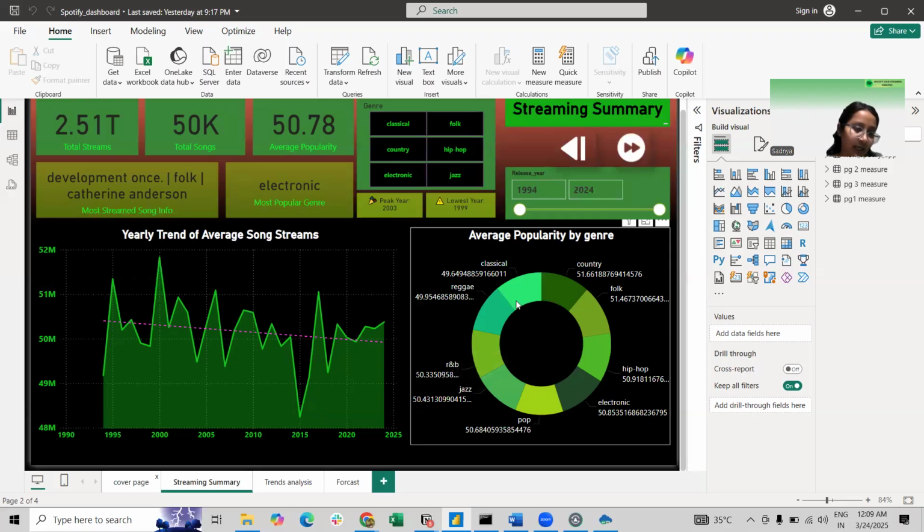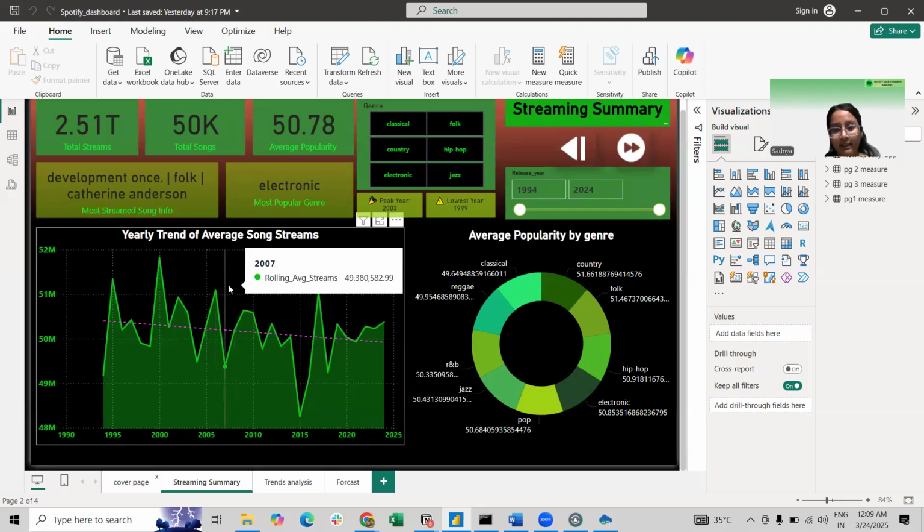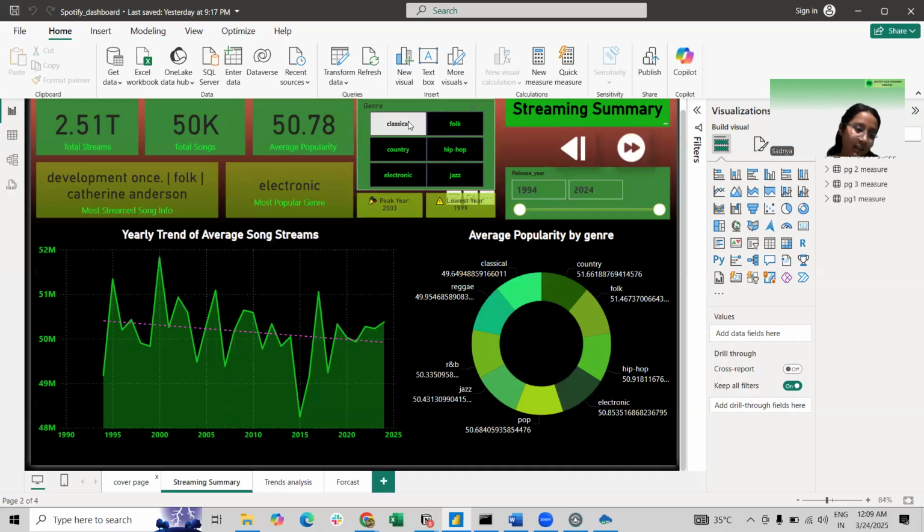So this analysis helps us understand which genres are more appealing to Spotify listeners, which genres are more popular. And here are the filters with the genres and release years for interactive elements.